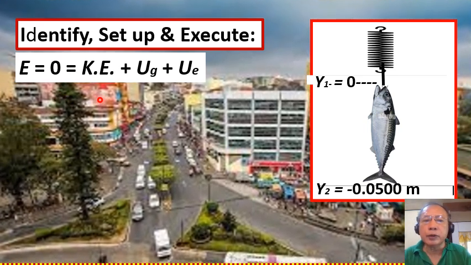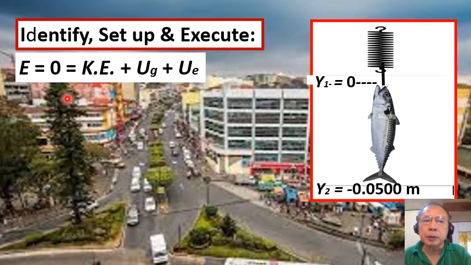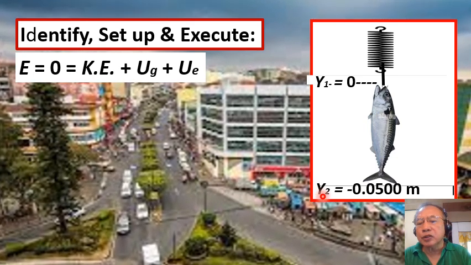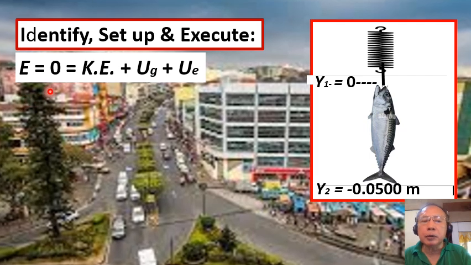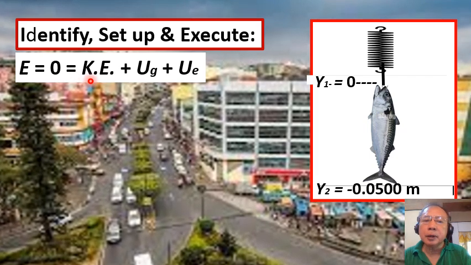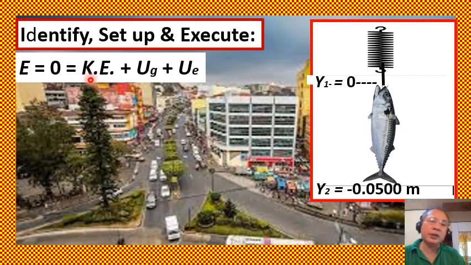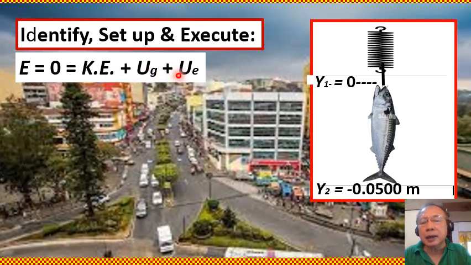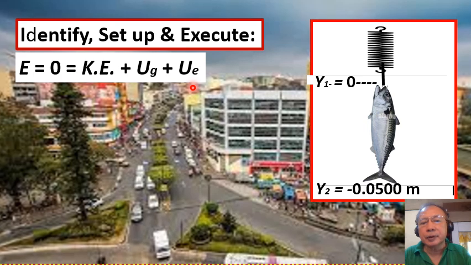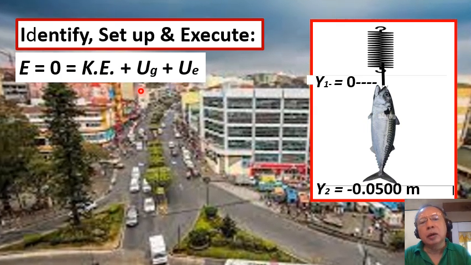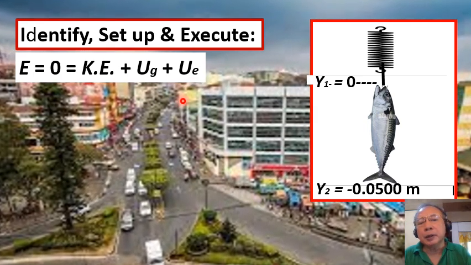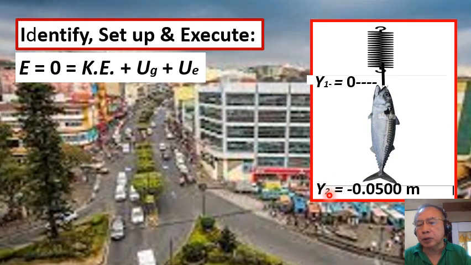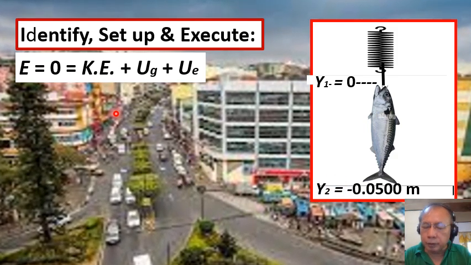So based on the law of conservation of energy, the total mechanical energy of the fish at y sub 2 must also be equal to 0. And this is the sum of the kinetic energy, the gravitational potential energy, as well as the elastic potential energy. And since we are to determine the speed of the fish at position y sub 2,